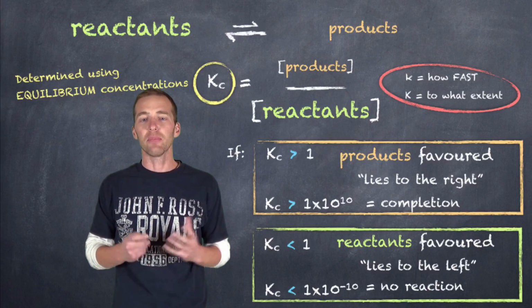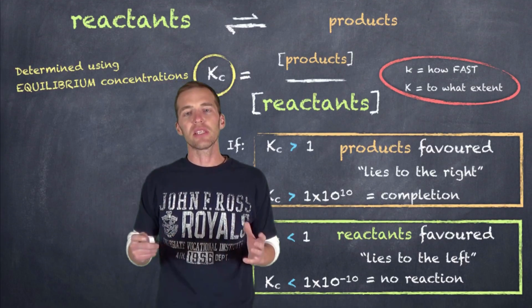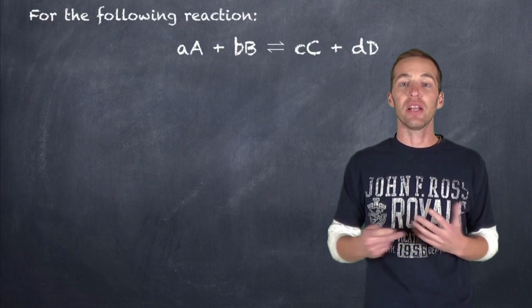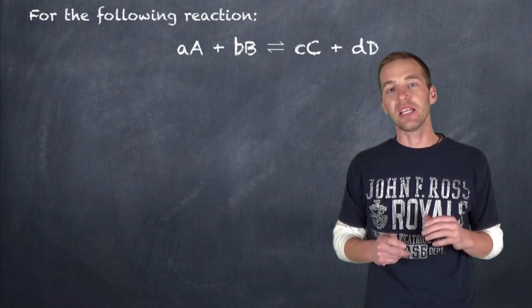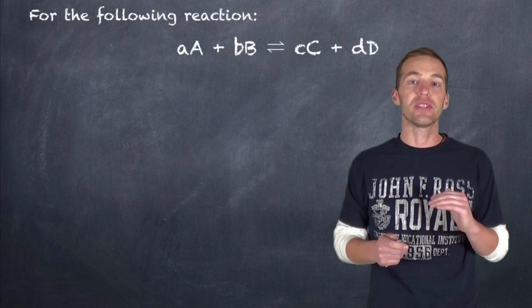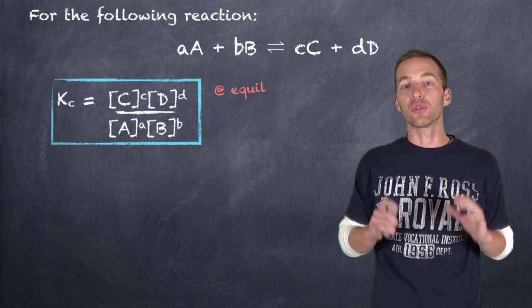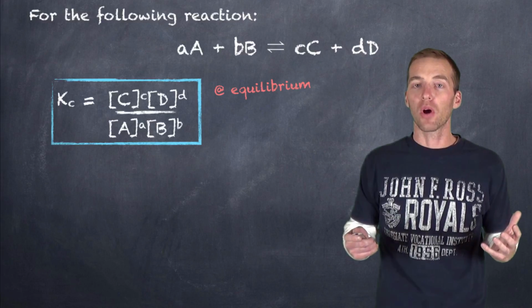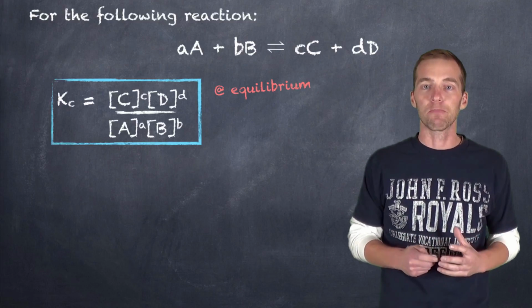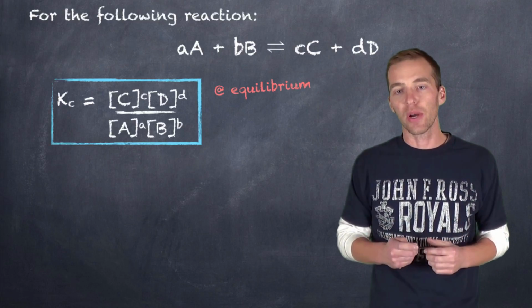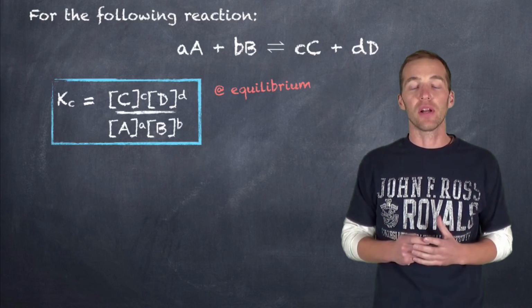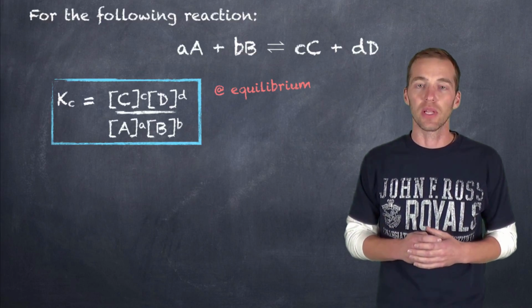Now, how do we actually go about using this equilibrium constant? It's one thing to be able to calculate it, but again, it's another thing to be able to use it. So let's say we have the following general equation in which A reacts with B to produce C and D, and they are at equilibrium. If we're going to establish the Kc for this equilibrium reaction, we are going to have to plug in the concentrations at equilibrium. So it's really important that if you're trying to establish Kc, the equilibrium constant, you use the equilibrium concentrations to determine it. However, if we just know the concentrations of these particular reactants and products, and we don't necessarily know if they're at equilibrium, we can't say that we're calculating the equilibrium constant.